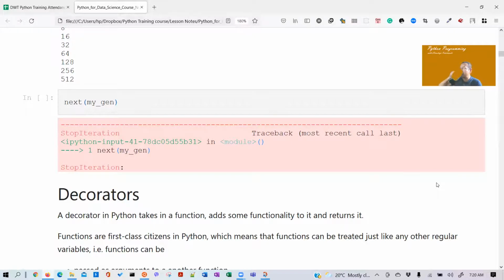Okay, very good. Right, this is my keyword name: the generator function. Thank you so much.